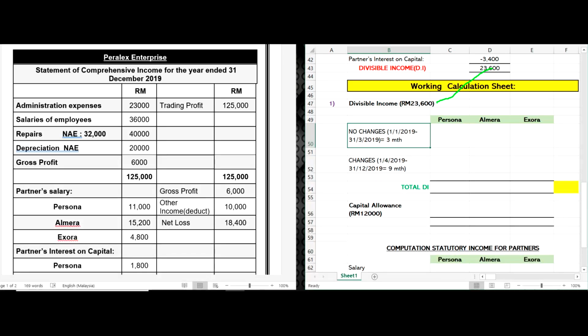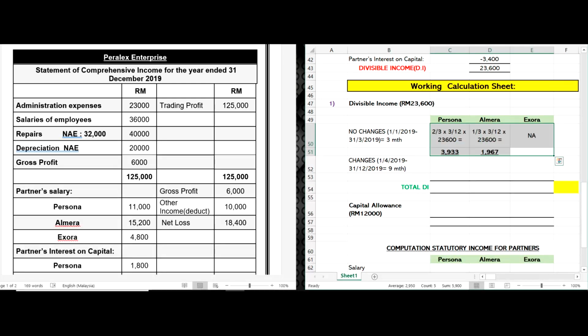You already find out the date and the event, the changes and no changes months. We are going to calculate the divisible income parts for Persona, Almira and Izora.